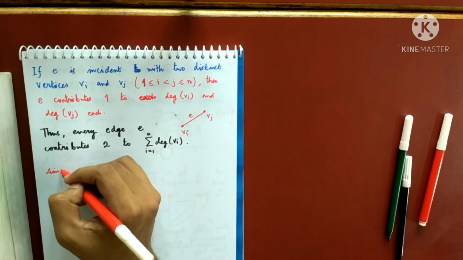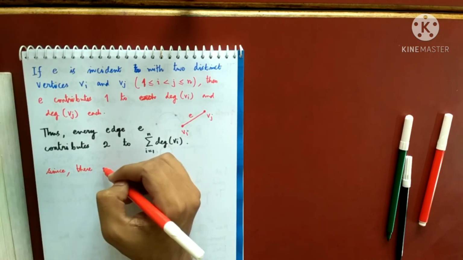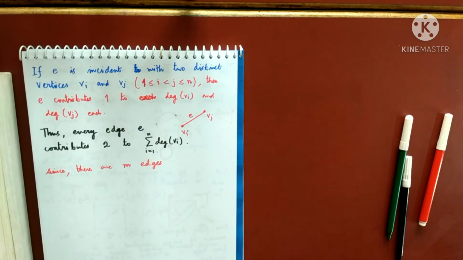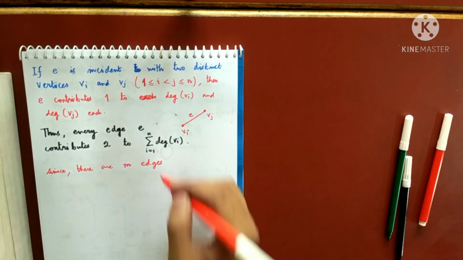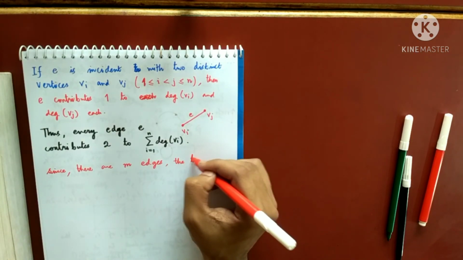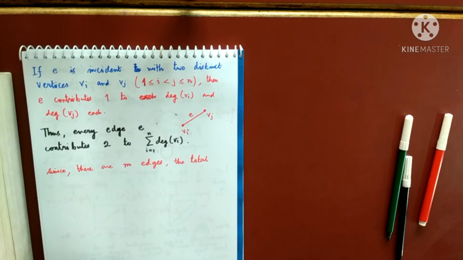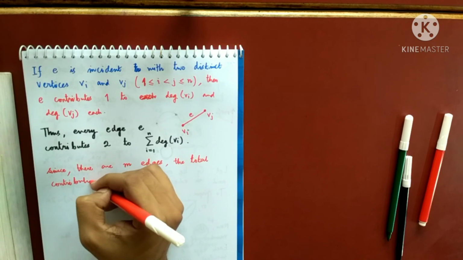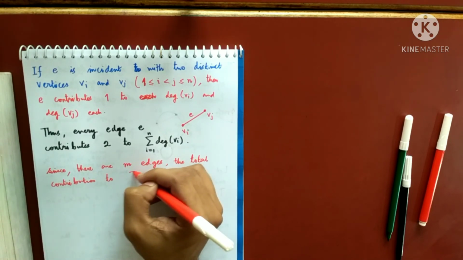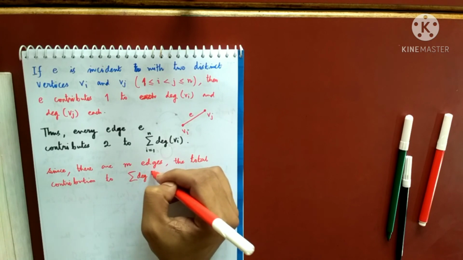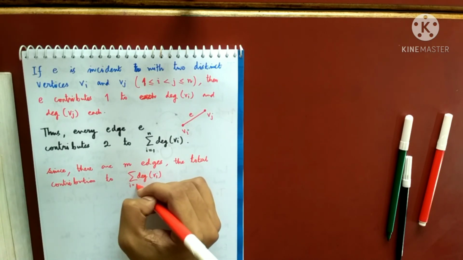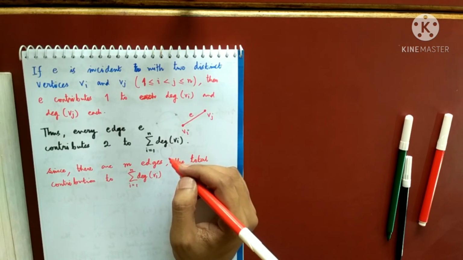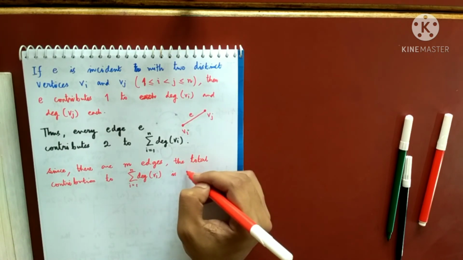Since there are m edges, the total contribution to this summation of degree Vi's is twice of this one, no?